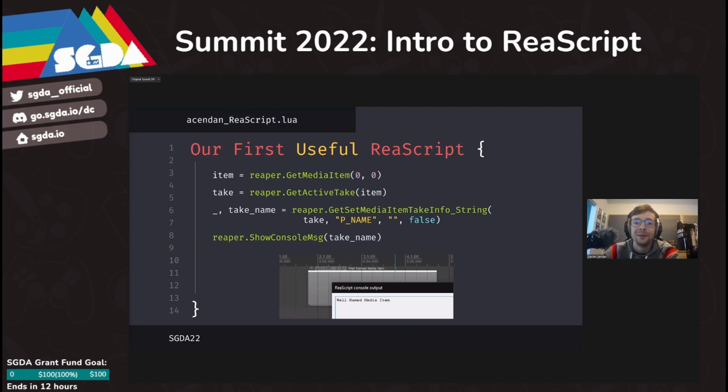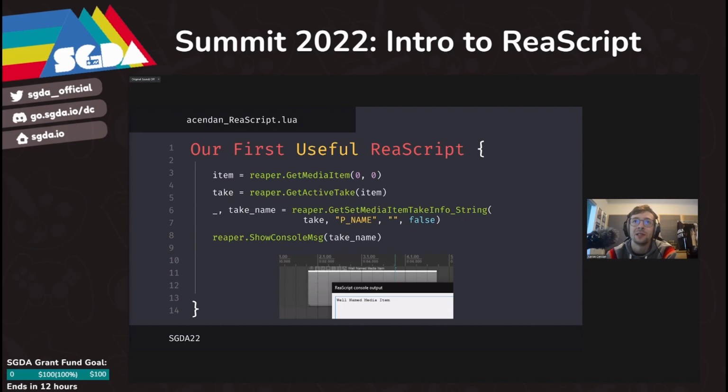So let's write something a little bit more useful. The most important API commands are going to be those for getting media items in a given project, and getting regions, and getting all the things you would use for rendering content or for renaming content for your projects' naming conventions. So what we're going to start with is getting the media item.